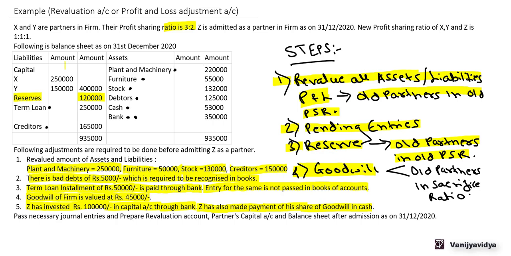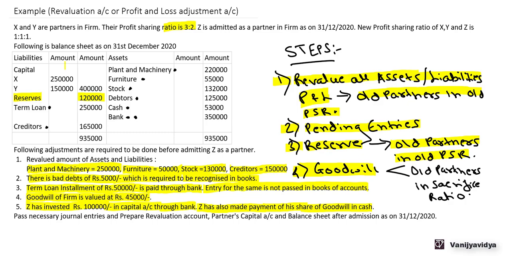We have already debited Z's capital account for his share of goodwill and credited it to X and Y in their respective sacrifice ratio. So now since he has brought the goodwill in cash, we have to credit his capital account, since his capital account is already debited for sharing his share of the goodwill to X and Y. So the entry will be cash account debit to Z's capital account.